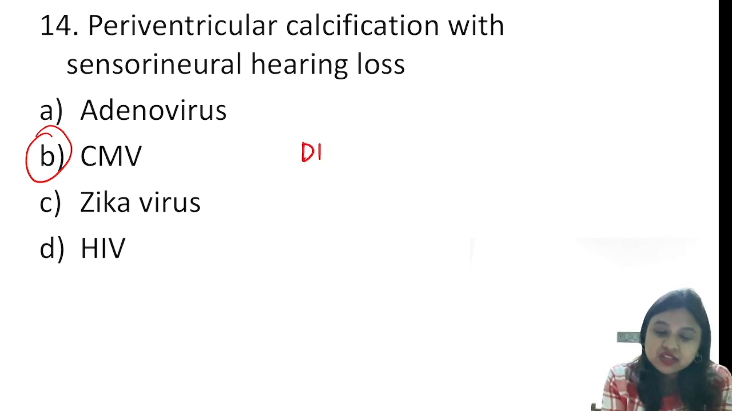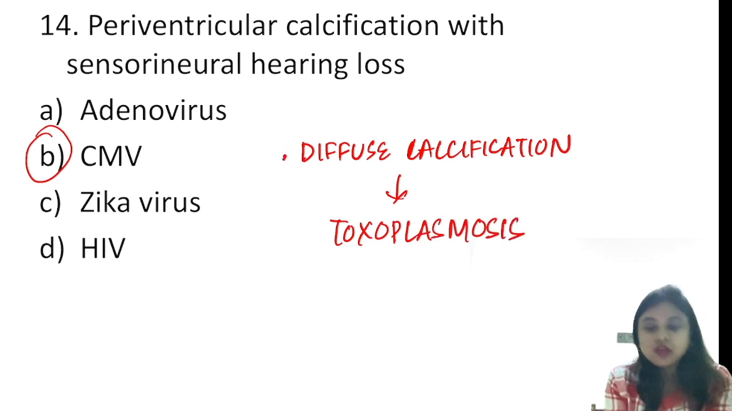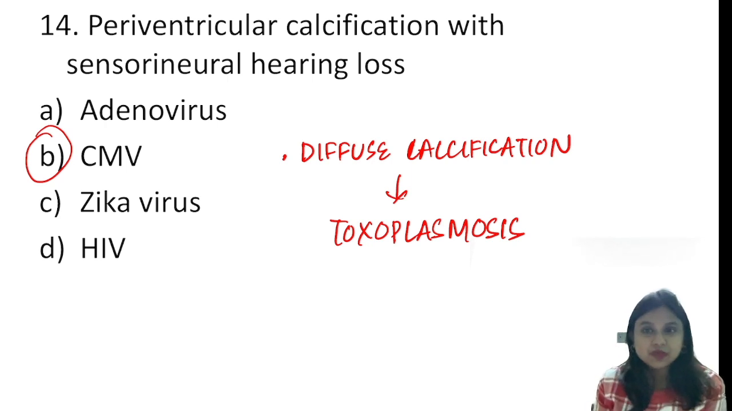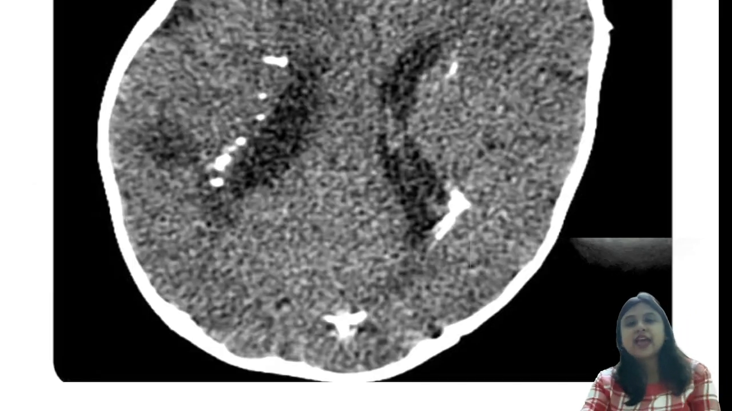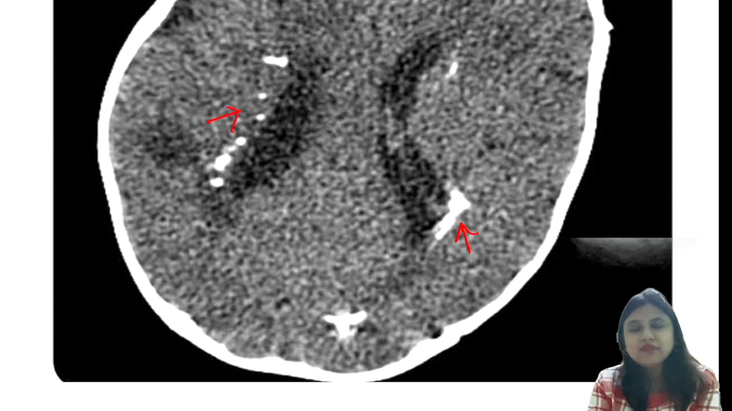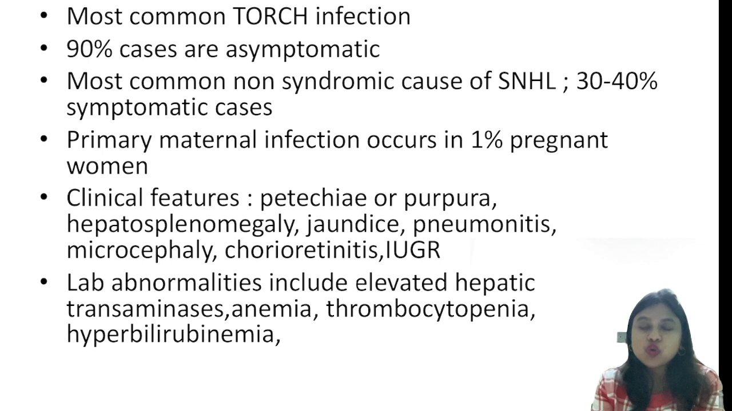Now can you tell me, diffuse calcification is found in toxoplasmosis. So periventricular calcification is cytomegalovirus and diffuse calcification is Toxoplasma gondii. So this is the CT scan, okay? And can you appreciate the periventricular calcification? Okay, so this is the periventricular calcification found in cytomegalovirus. So it is the most common TORCH infection.